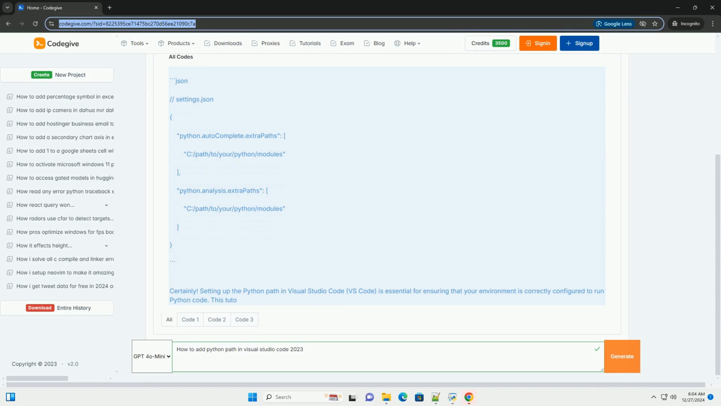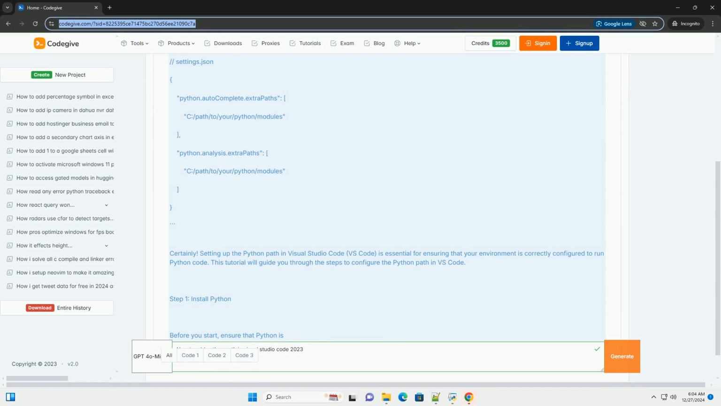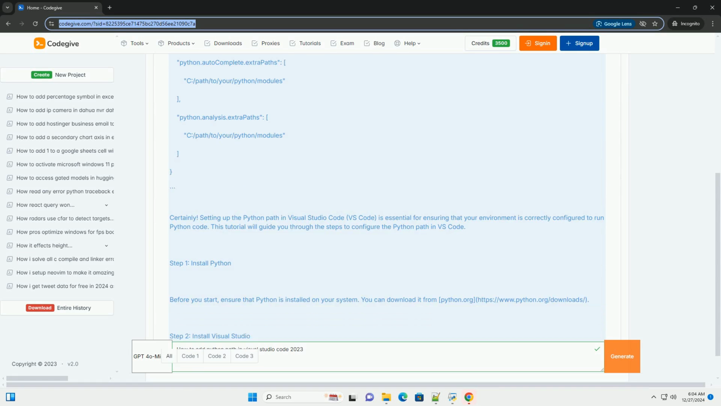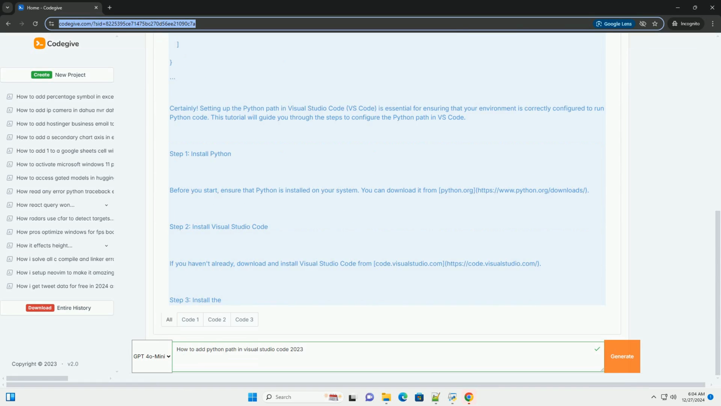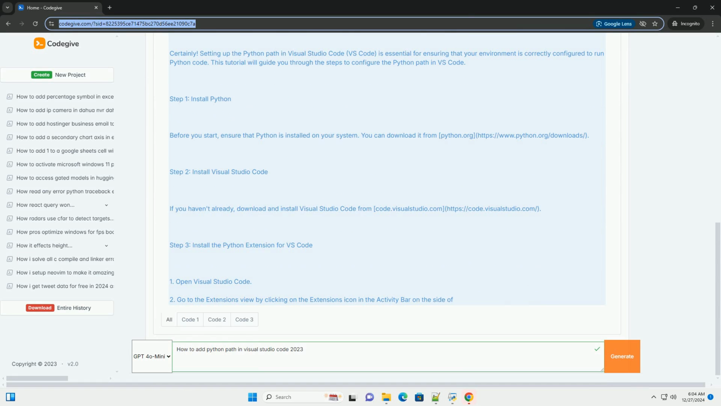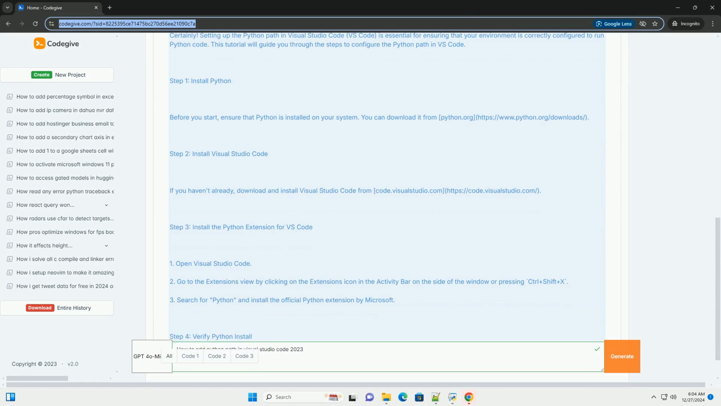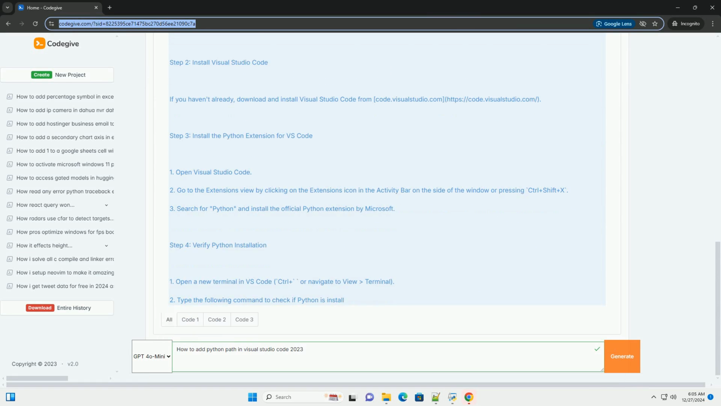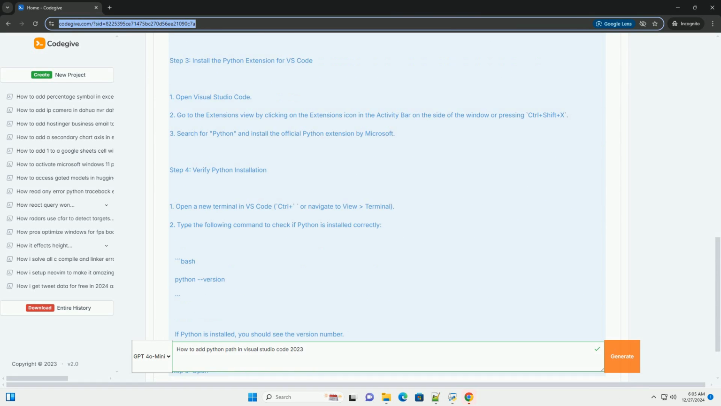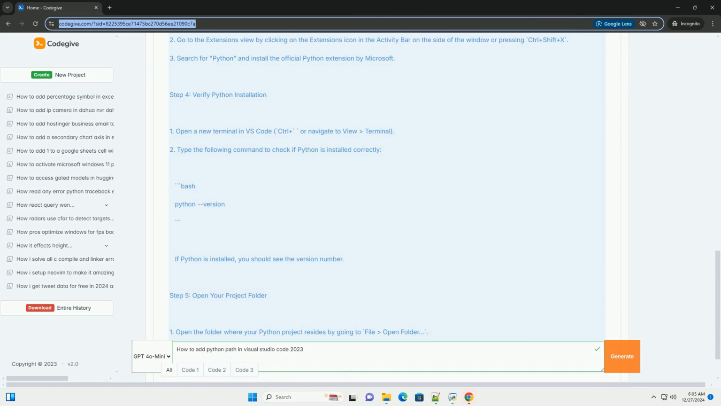Certainly. Setting up the Python path in Visual Studio Code, VS Code, is essential for ensuring that your environment is correctly configured to run Python code. This tutorial will guide you through the steps to configure the Python path in VS Code.